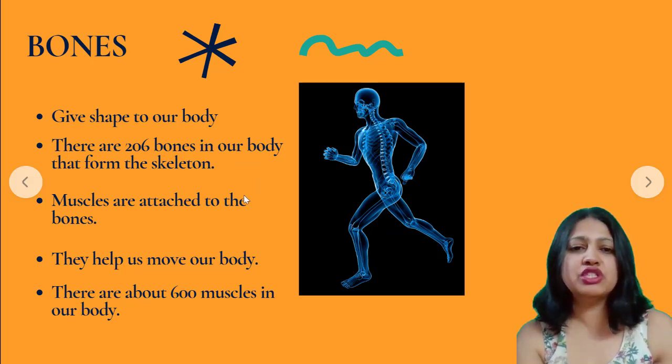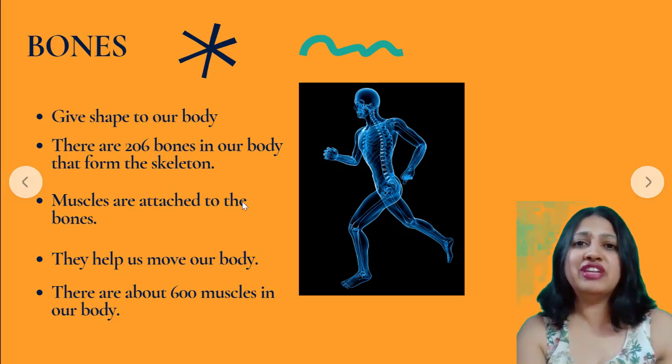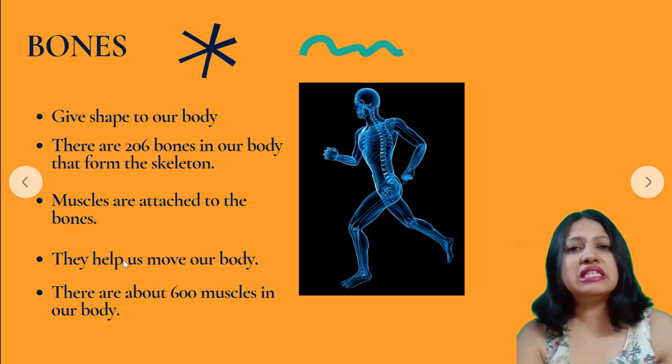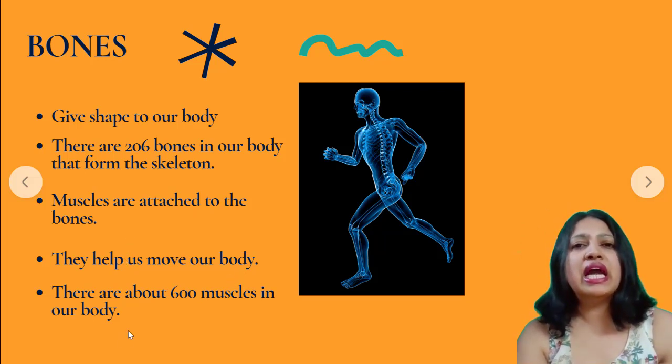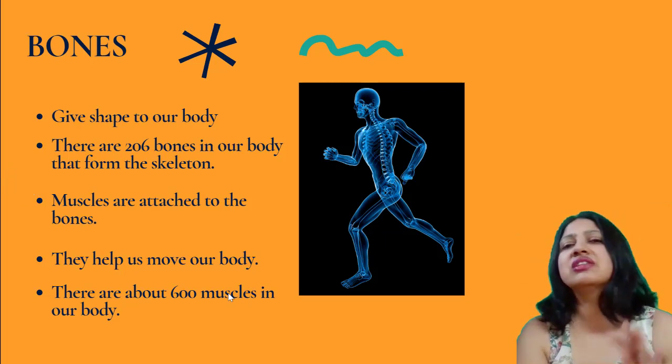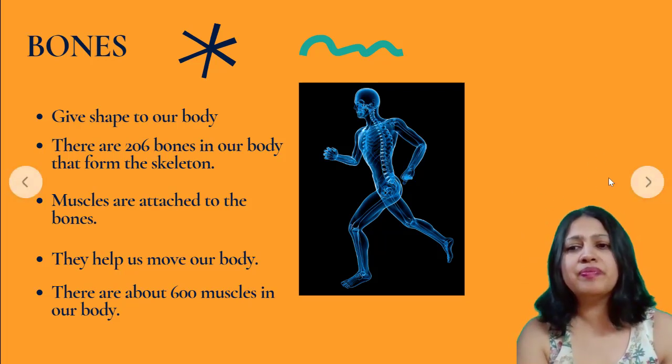Okay, so it's not possible, because to give flexible movements, there are also muscles attached to the body. It's the muscles that help us move our body. And how many muscles are there? 600 muscles. So how many bones? 206. How many muscles? 600. This is something that you need to remember.